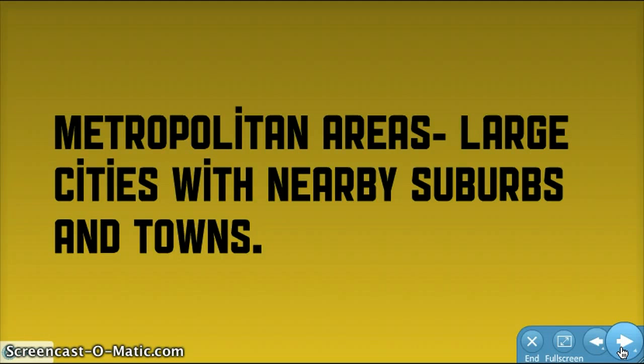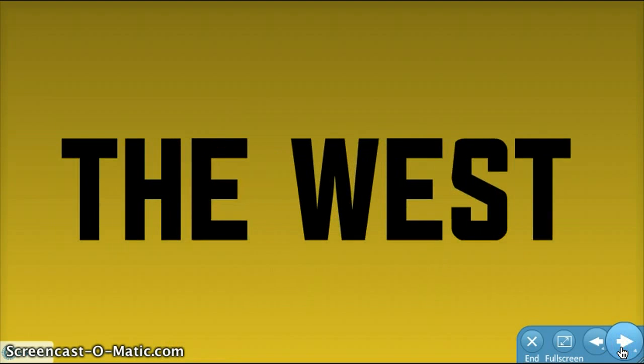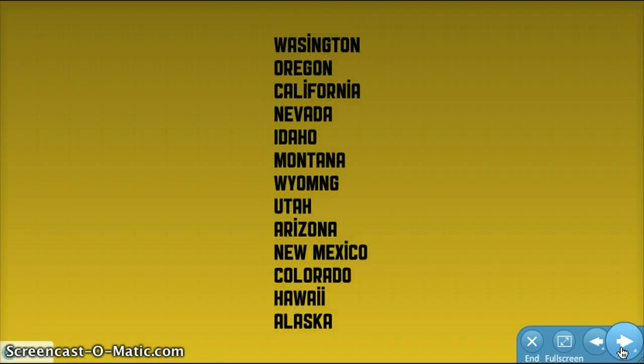The last subregion that we're going to look at in this lesson is the West. The West contains 13 states, Washington, Oregon, California, Nevada, Idaho, Montana, Wyoming, Utah, Arizona, New Mexico, Colorado, Hawaii, and Alaska. These states cover half of our nation's land, but only 1/5 of the population resides in these areas. Although there is a low population, it is currently the most rapidly growing region in our country. Los Angeles is one of the cities in this region, and that is the second biggest population in all of the United States.